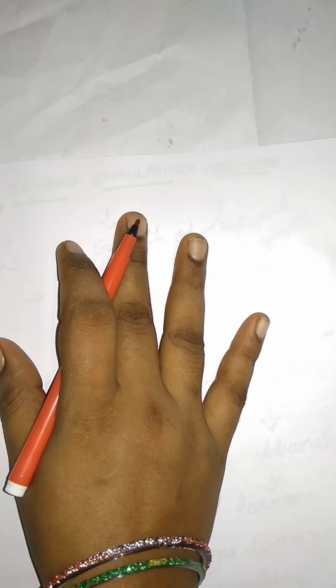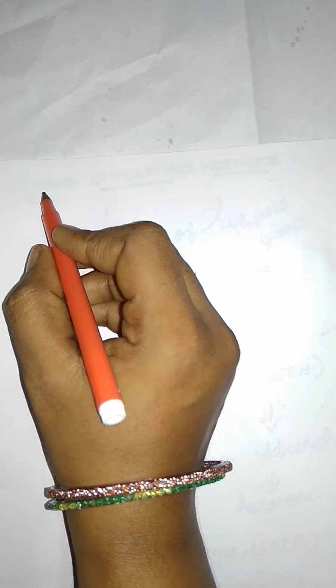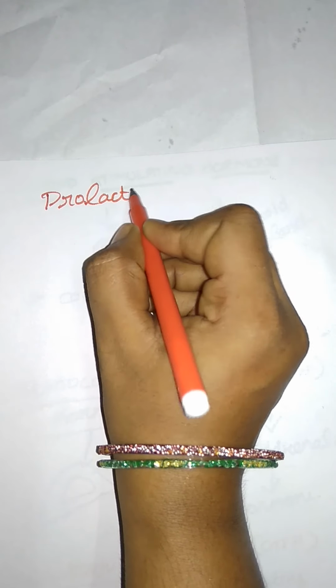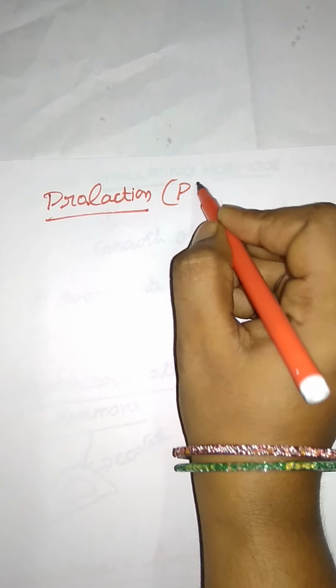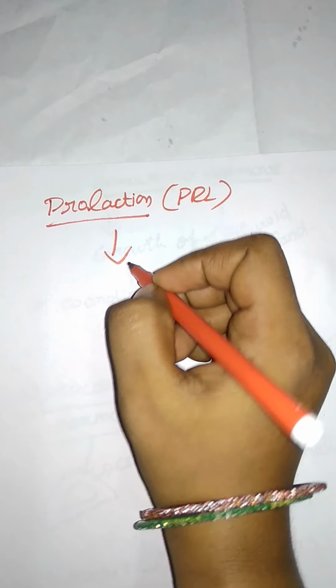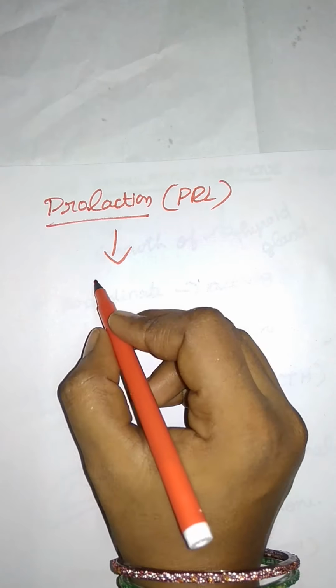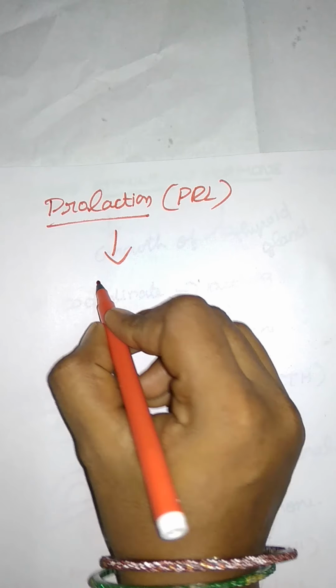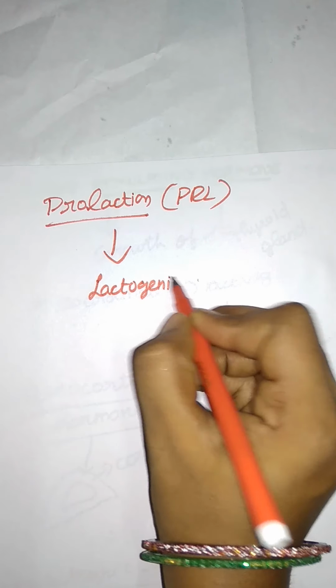Next we have the last hormone of the anterior pituitary, that is prolactin. Here I am already saying "lactin", which means lactation period. The letters P or L indicate it. Prolactin is also called the lactogenic hormone.